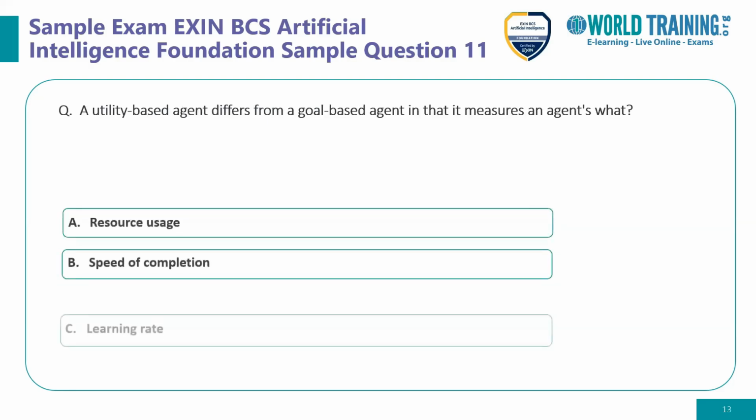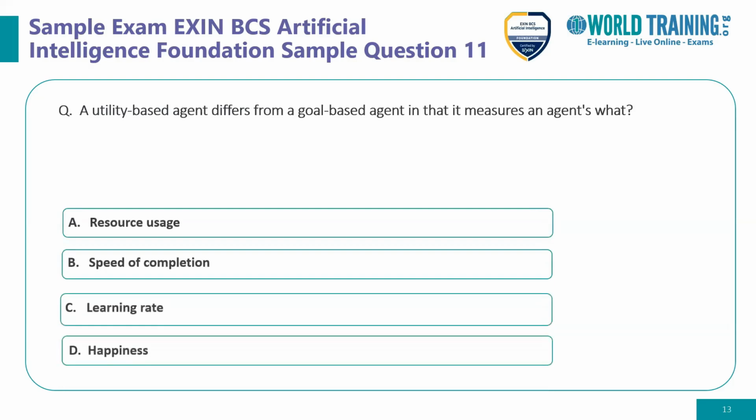Now let's look into question number 11, which is: how does a utility-based agent differ from a goal-based agent in that it measures an agent's what? So let's look at the options. Option A says it measures the resource usage. Option B, it measures the speed of completion. Option C, it measures the learning rate. And option D, it measures the happiness.